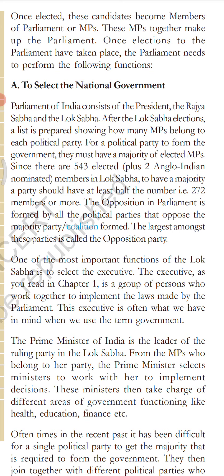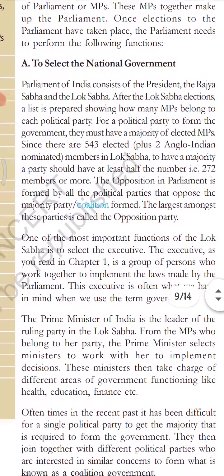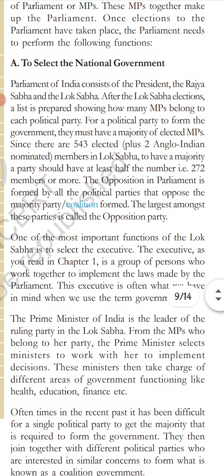The opposition in parliament is formed by all the political parties that oppose the majority party or the coalition formed. The largest among these parties is called the opposition party.